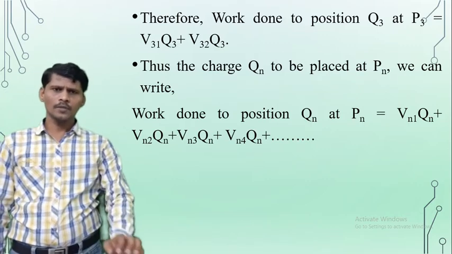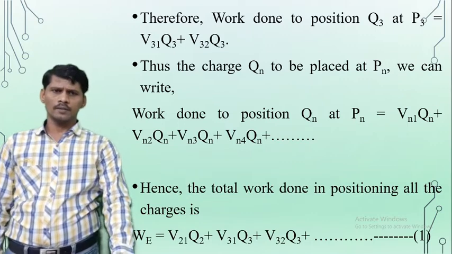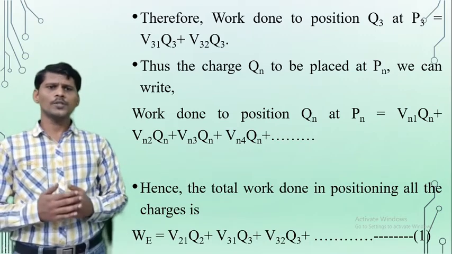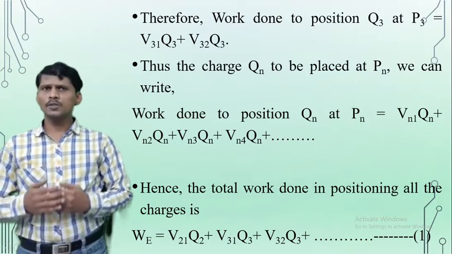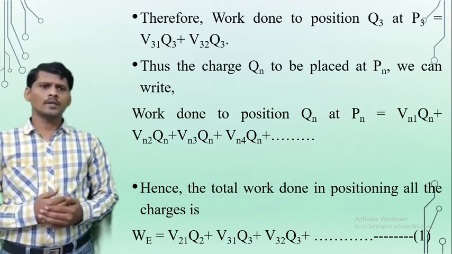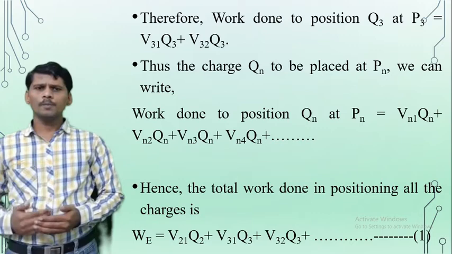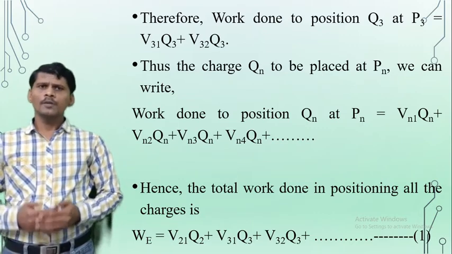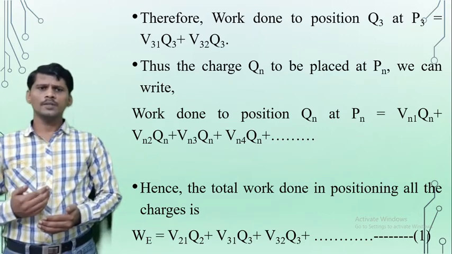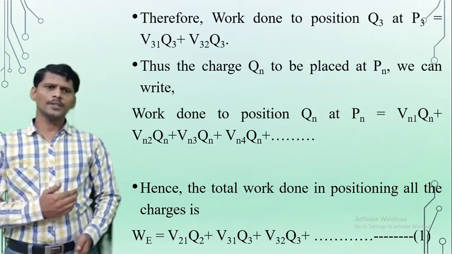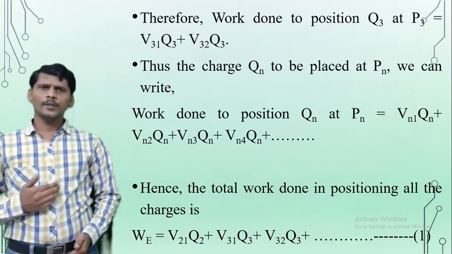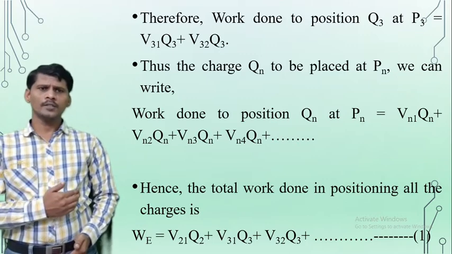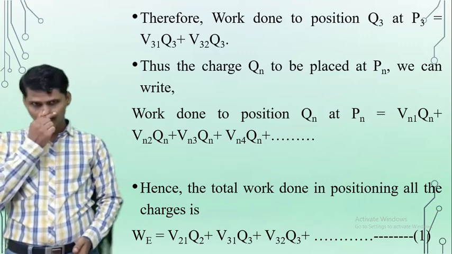Therefore, the total work done in positioning all the charges is W suffix E. W suffix E is the total work done in positioning all the point charges. That is V21 Q2 plus V31 Q3 plus V32 Q3 plus and so on, Vn1 Qn plus Vn2 Qn plus Vn3 Qn plus and so on.